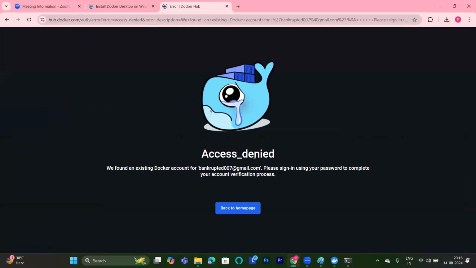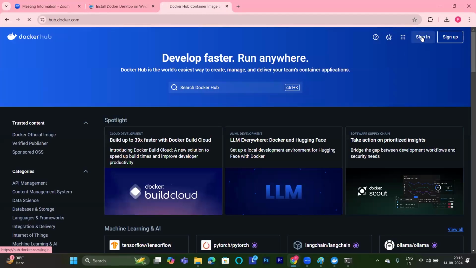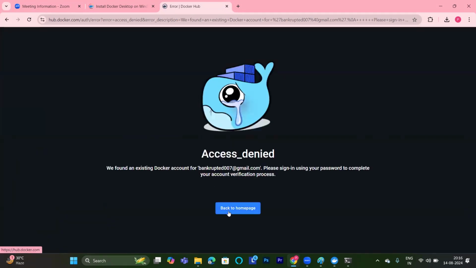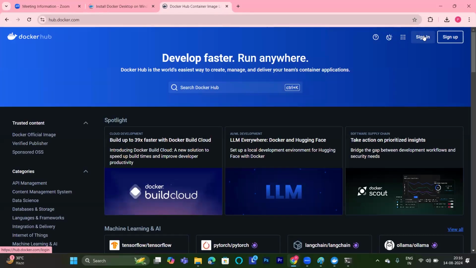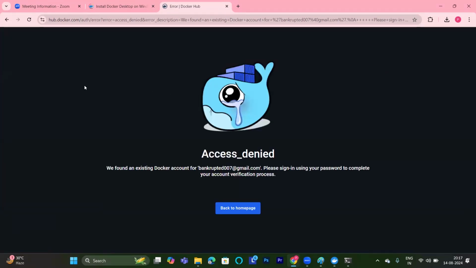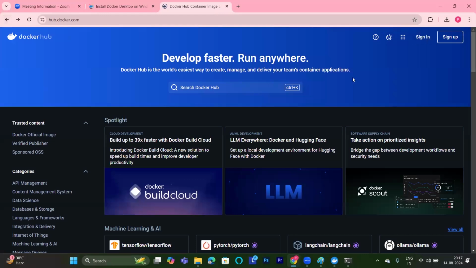So like this, please create one account. We found an existing Docker account with this one. Please sign in by using the complete verification process. We already have this account created. I already created one, that's why it's giving me this. In place of sign up, I need to do a sign in. Now see, I'm clicking on sign in, it is not giving me sign in. Whatever we are seeing in front of us is the user interface, UI. Please create one account here. It's giving me attention here now.